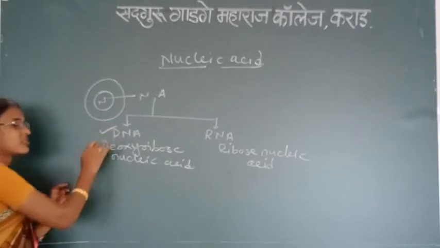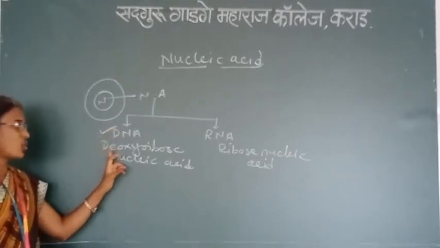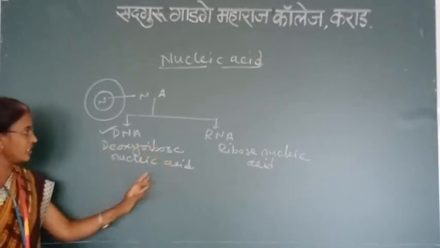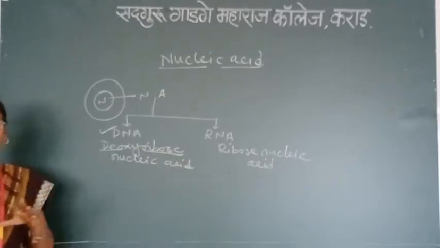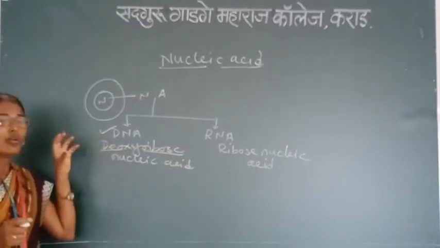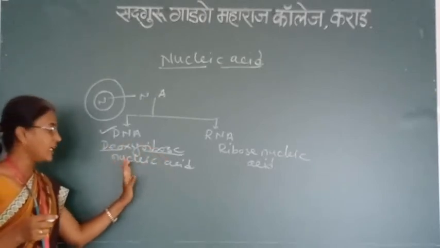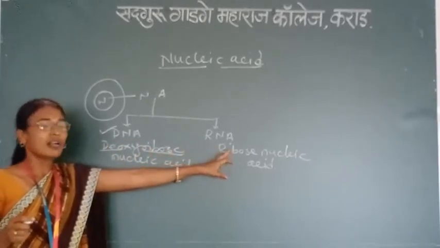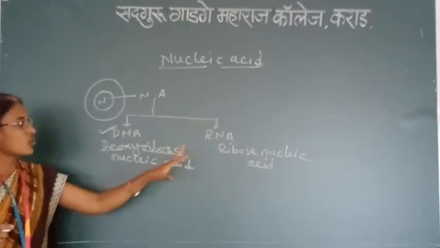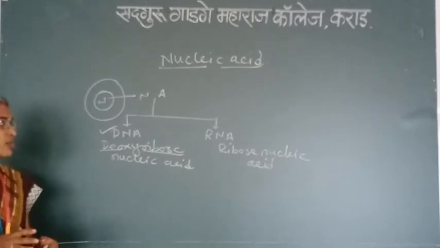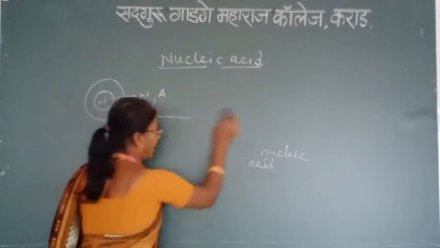Firstly, we are discussing about the DNA. DNA is nothing but the deoxyribonucleic acid. Deoxy: ribose is one of the components of DNA, and in that one oxygen is less, that's why it is called deoxyribonucleic acid. And here the oxygen is present in the pentose sugar, that's why it is called RNA, the ribonucleic acid.